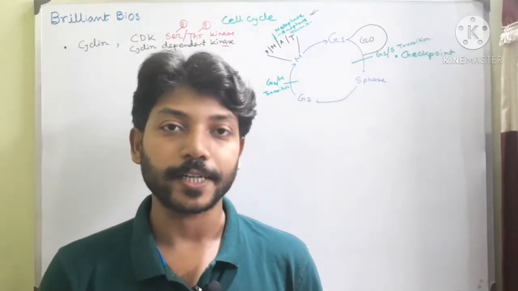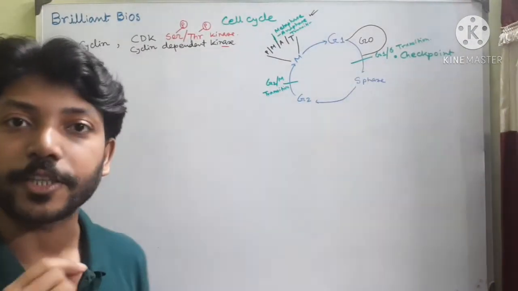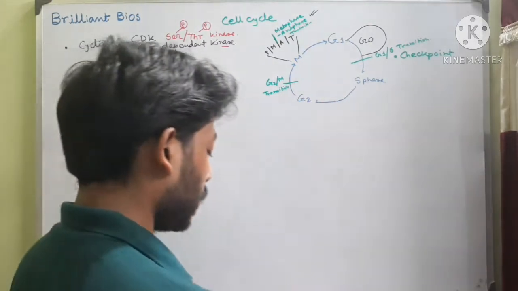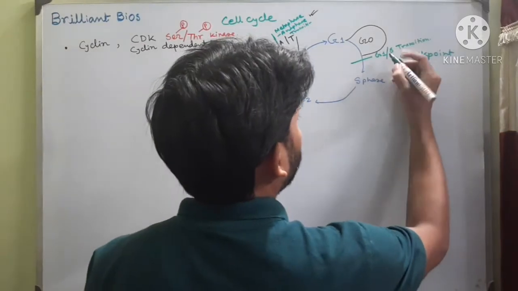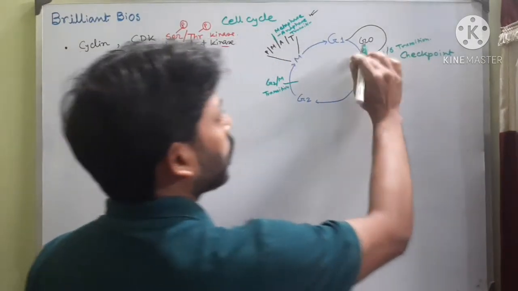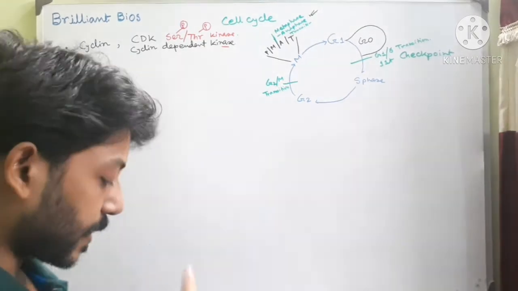The first regulation starts with the G1 to S phase transition. This is the first checkpoint. So I can write here, this is the first checkpoint. I will start with this checkpoint and show how this checkpoint is passed by the cell.